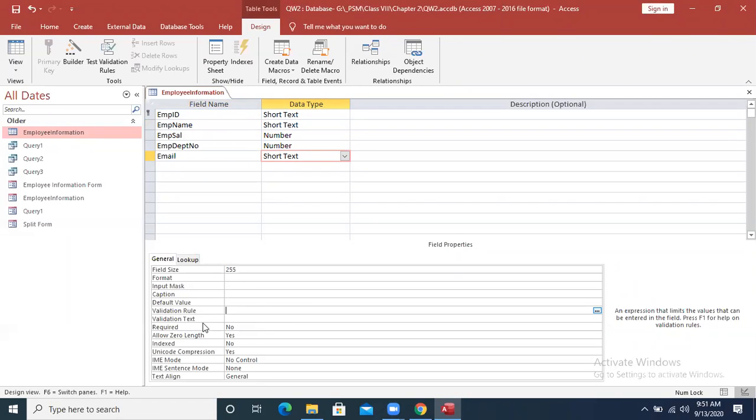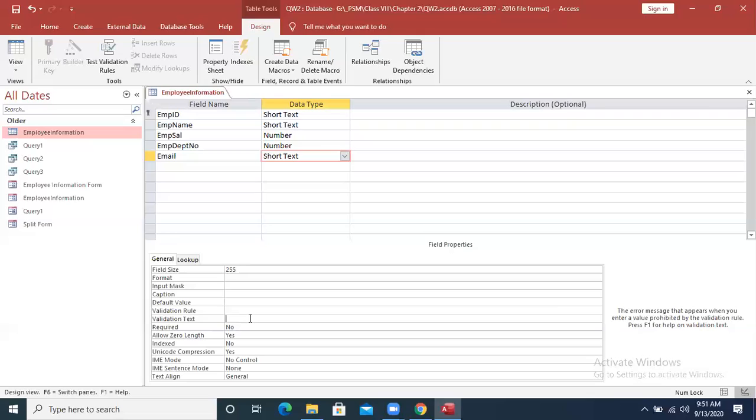Similarly, when we talk about the validation text, that is a message which will appear if you are not following the validation rule. If you are not following the validation rule, then that message will appear. That is called validation text. Keep in mind all the tricky terms and important terms are also given at the end of each chapter with the name of tricky terms and memory bytes. So you can also go through it. These are very important regarding definitions.